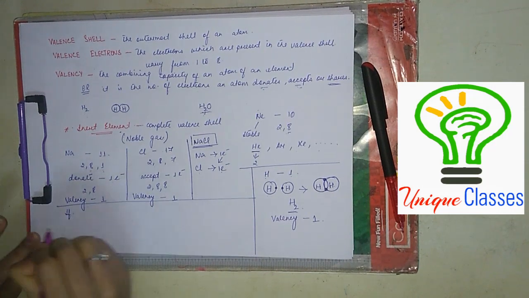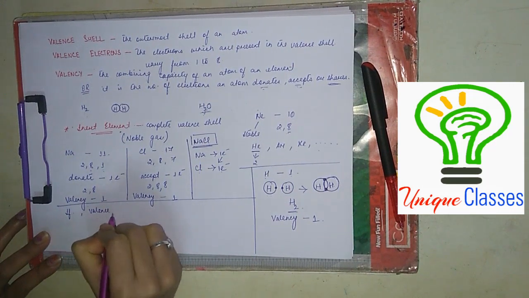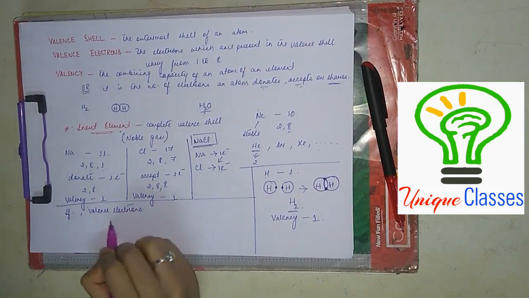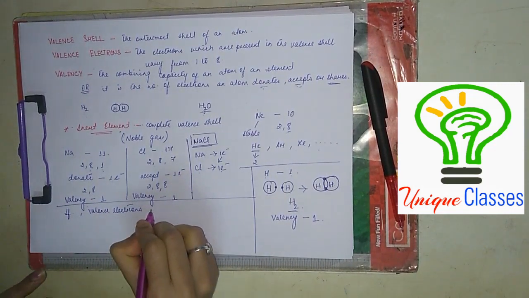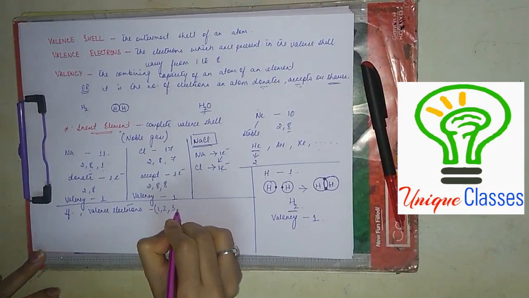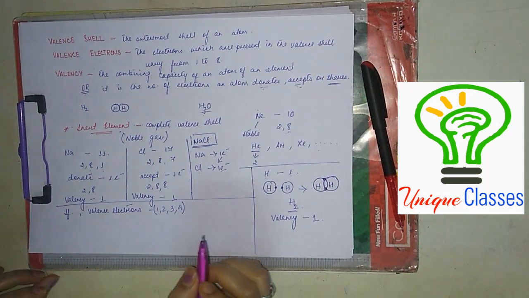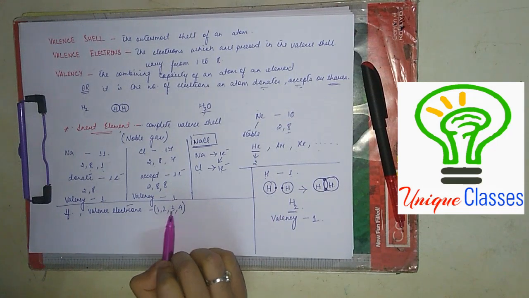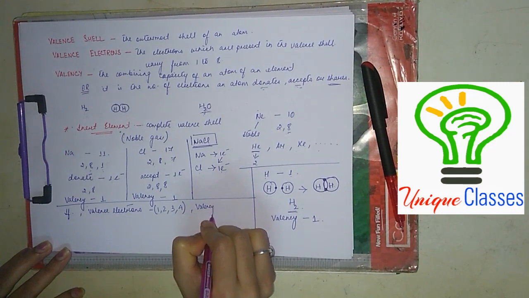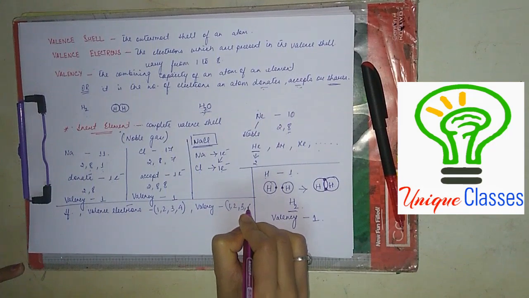If you remember this: if the number of valence electrons in an atom is 1, 2, 3 or 4, then valency will also be respectively the same, 1, 2, 3 or 4.